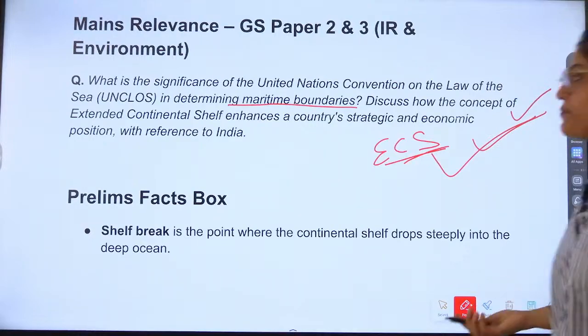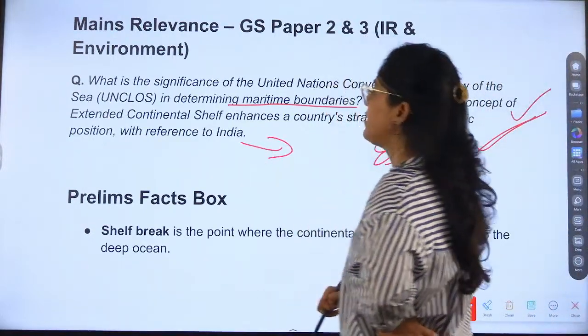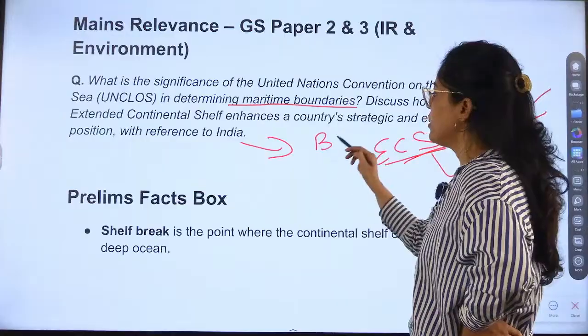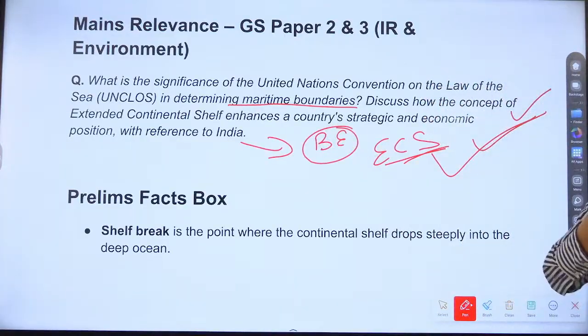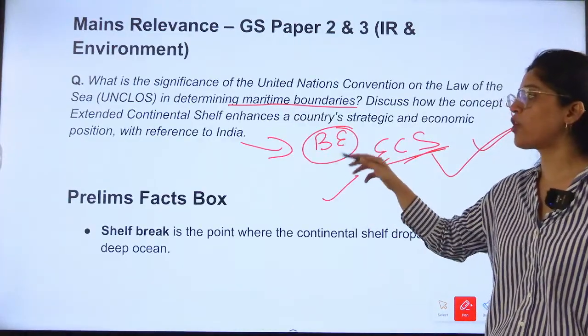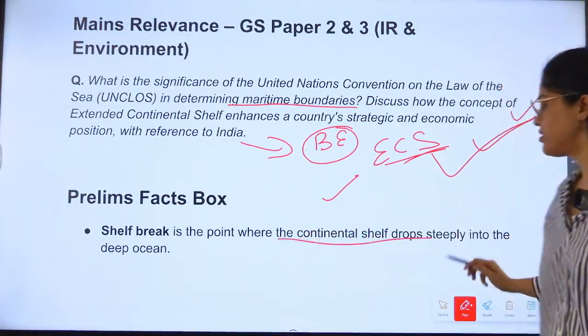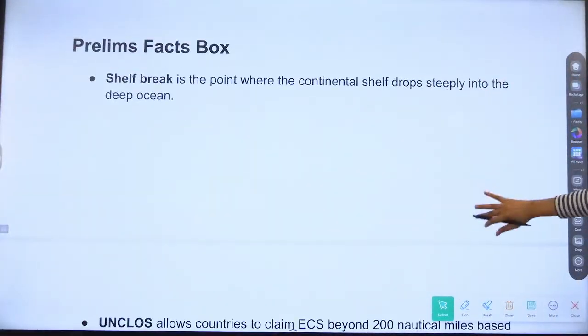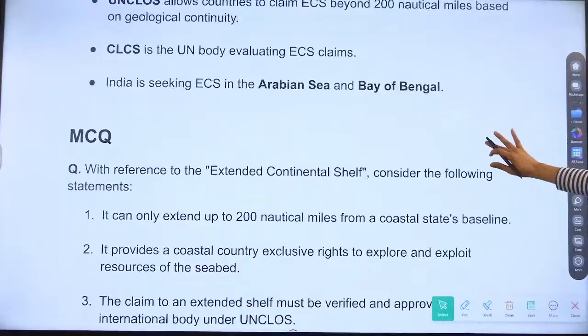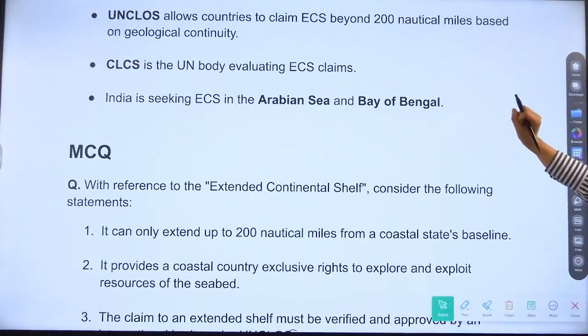Securing maritime rights and the blue economy, related to water resources. So India is doing this because of the economy only. Shelf break: what is a shelf break? It is the point where the continental shelf drops steeply into the deep ocean. These all are the short notes.